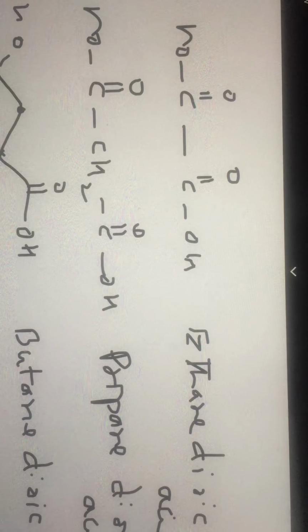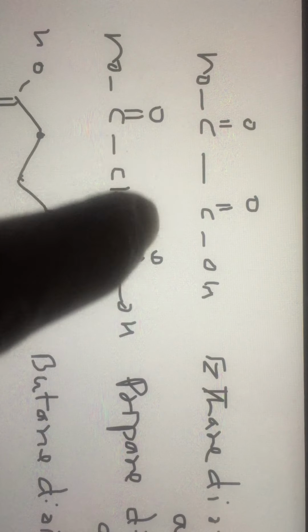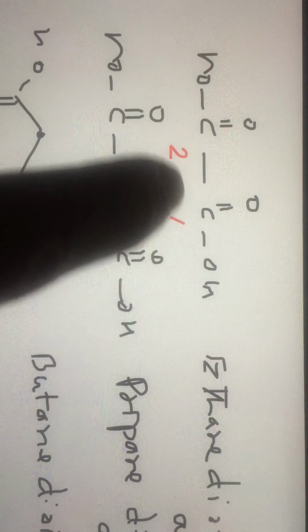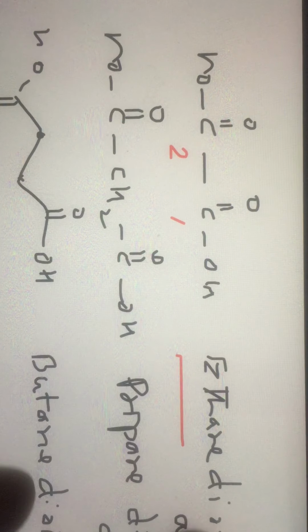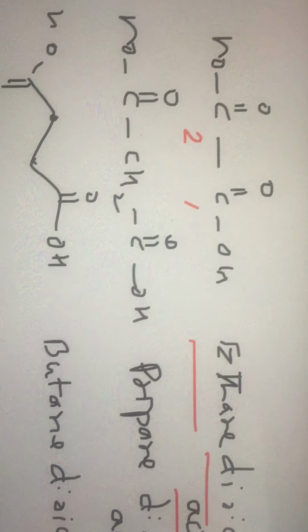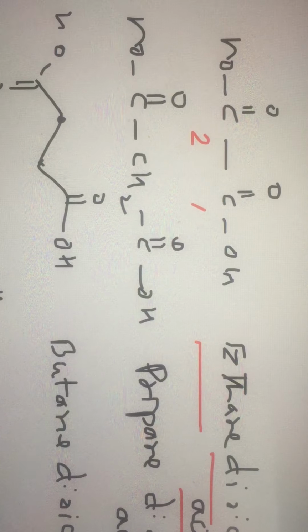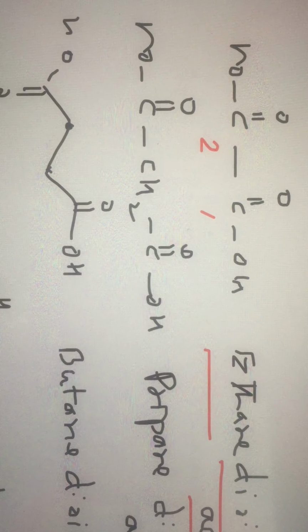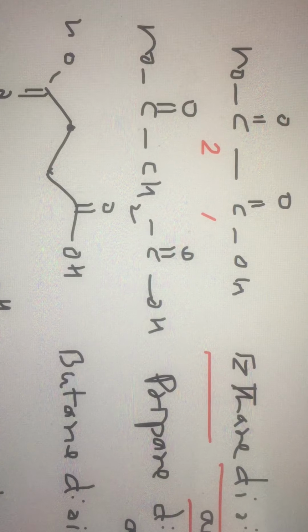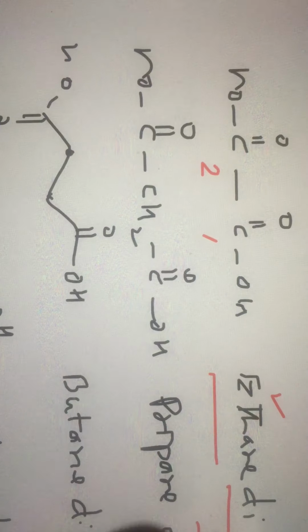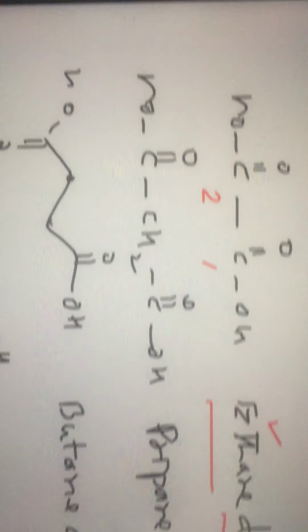This compound has two COOH groups. Because it has two carbons, it is called eth. Between carbons there is a single bond: ethane dioic acid. Ethane dioic acid is popularly known as oxalic acid. Do you know calcium oxalate is a kidney stone? Frequently encountered kidney stones are calcium oxalate. That is the calcium salt of this acid; oxalic acid, or ethane dioic acid, is the IUPAC name.